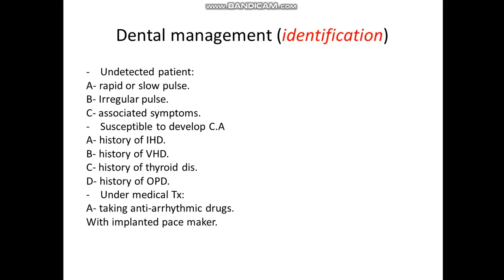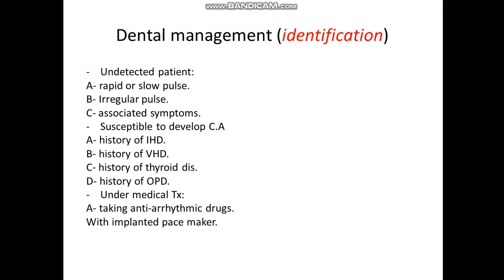For the patient prone to develop cardiac arrhythmia, we have to ask the patient if he or she has any underlying disease, particularly thyroid disease, ischemic heart disease, cardiovascular hypertension, and also obstructive pulmonary disease. We have to ask because those patients are usually at more risk of developing cardiac arrhythmia.